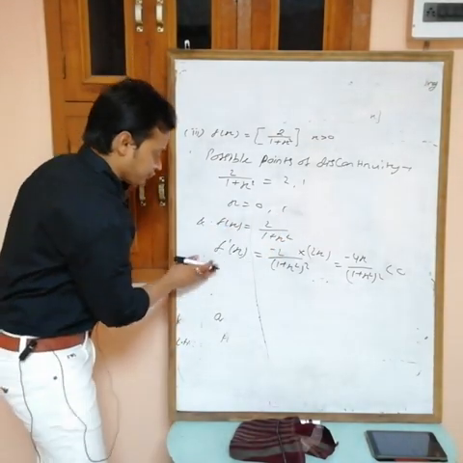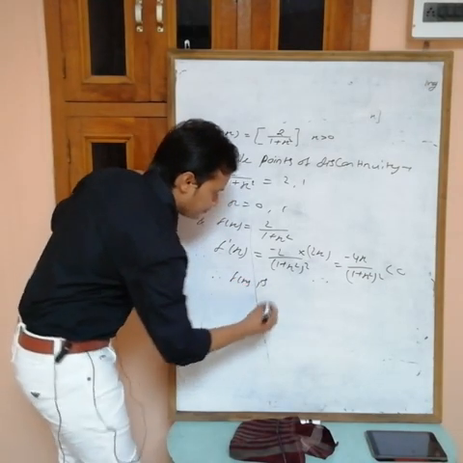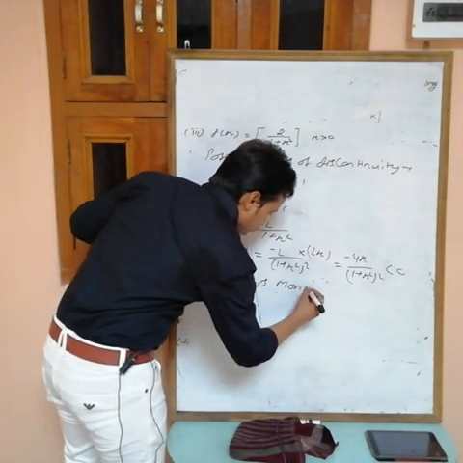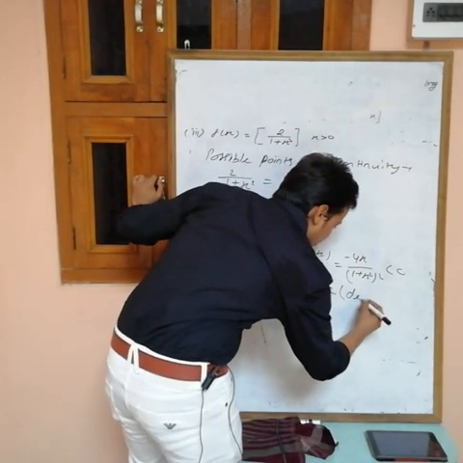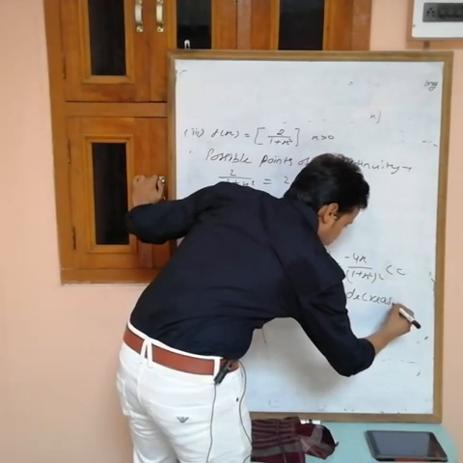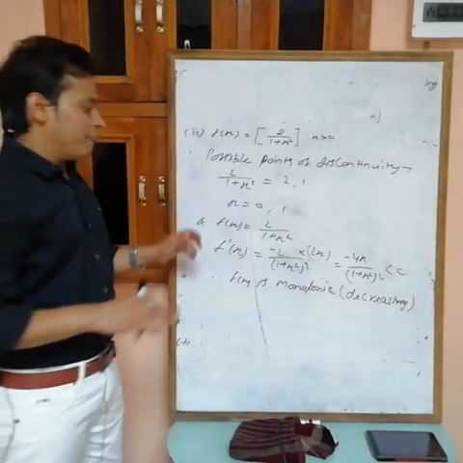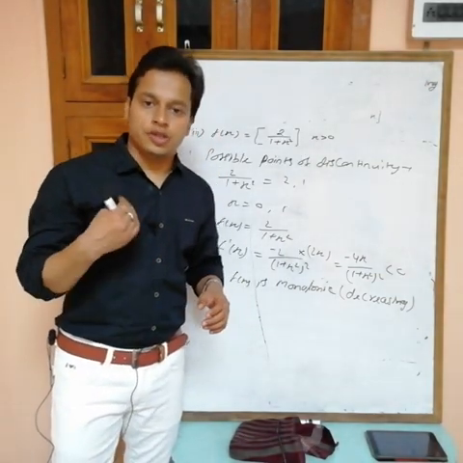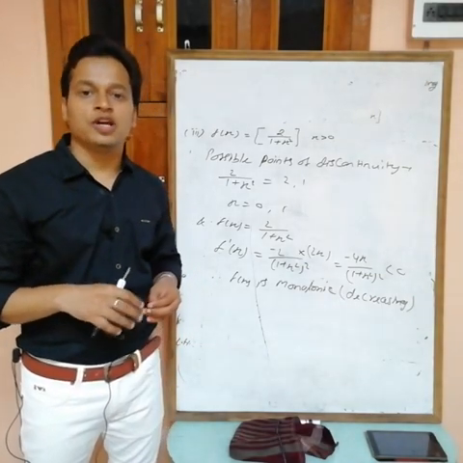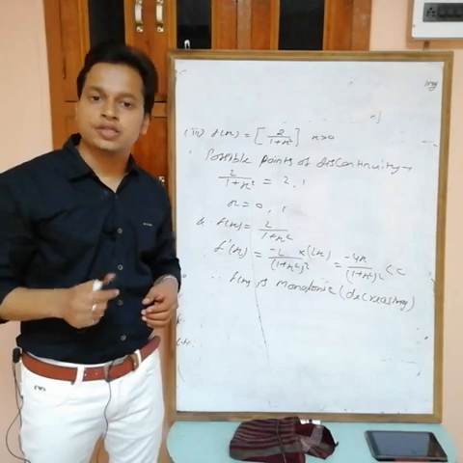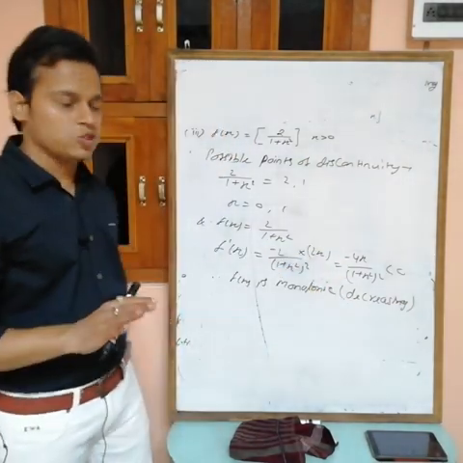So f(x) is monotonic, decreasing. If f'(x) is positive for all values of x, then it is an increasing function. If less than 0, it means negative, then it is a decreasing function. If it takes both positive and negative values, then it is neither increasing nor decreasing. But at this time this is less than 0, so it is a decreasing function, it means monotonic.